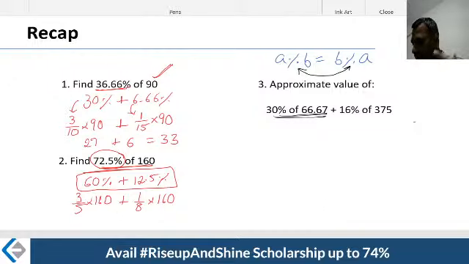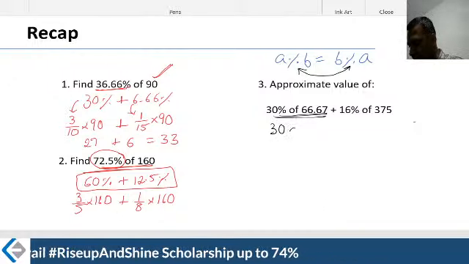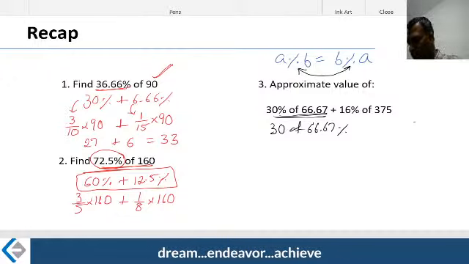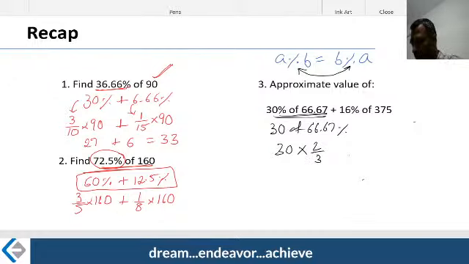Therefore, first thing, I interpret this particular problem in my mind as 30 of 66.67%. This is how I'm going to interpret it. Now it becomes an easier question. It becomes 30 into 2 by 3. Calculations are pretty simple from here, which is nothing but 20.